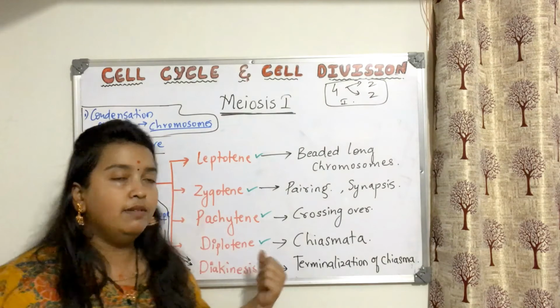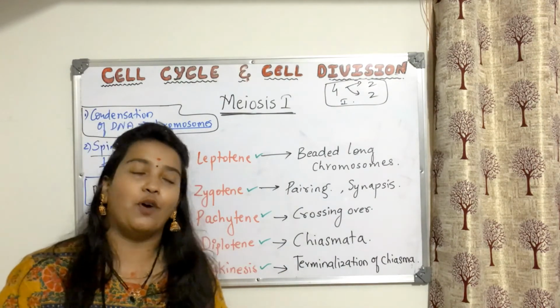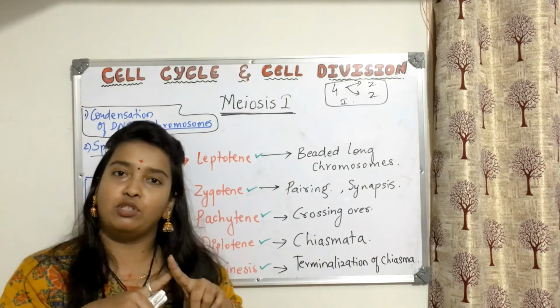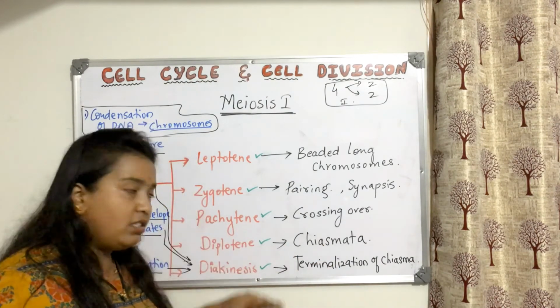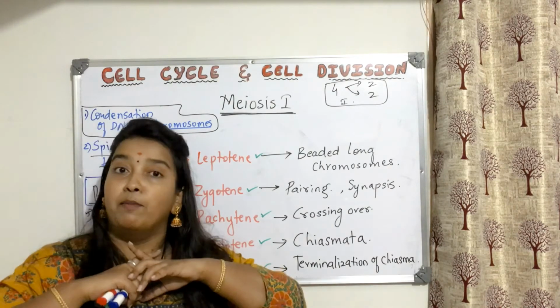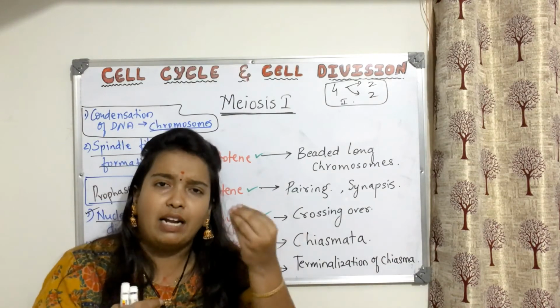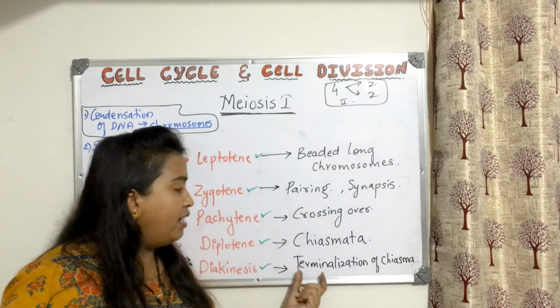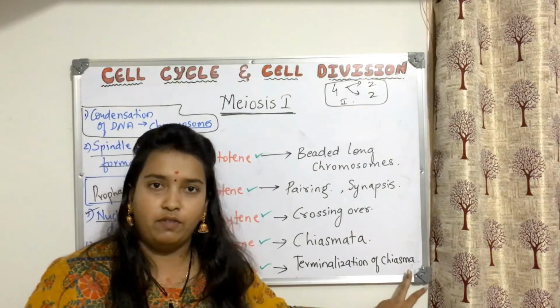Then diplotene: loss of attraction leads to opposition and the formation of chiasmata. As time goes on, the chiasmata start becoming more and more. They want to move away from each other, but because of that crossing over, they are still attached. The attachment moves towards the end. So this is the terminalization of chiasmata.